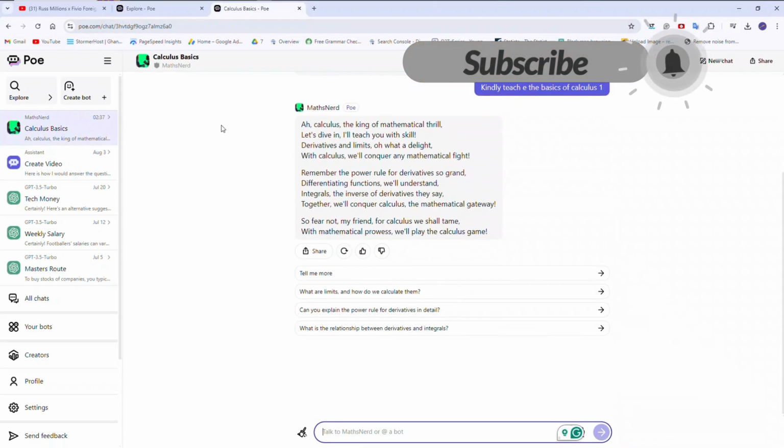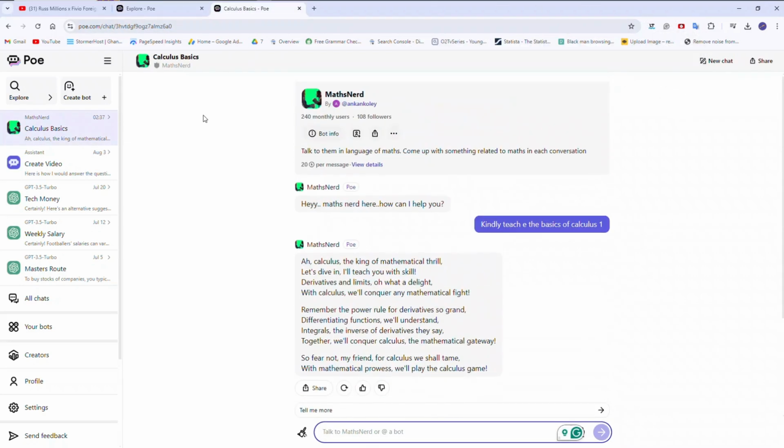Before you can use it, try to create an account. They have a premium account and a free account, so you just create a free account. I'm using a free account, but you see I'm asking a lot of AI questions and using a lot of bots here.